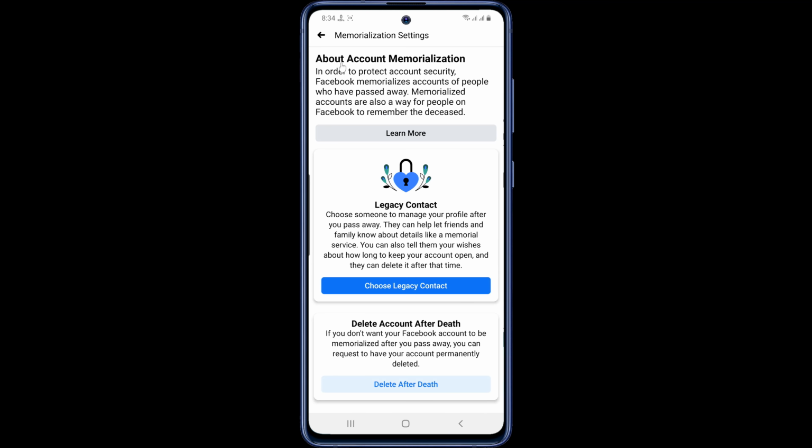Here you will be able to choose what you want to happen to your Facebook profile if you pass away. You can either select a legacy contact to allow your page to be memorialized as a way for your friends and family to remember you, or you can choose to have your account permanently deleted once Facebook has been alerted of your passing. In order to allow a close friend or family member to manage your profile for you in the event that happens, tap Choose Legacy Contact.